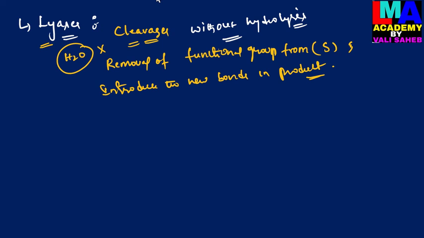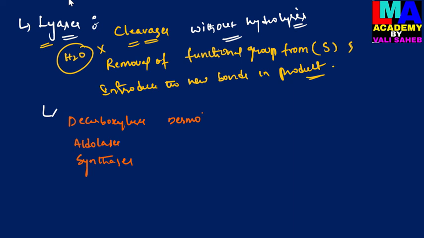So here they include several subclasses. They are decarboxylases, and then aldolases, synthases, desmolases, hydrases, enolases, anhydrases, and dehydrases.